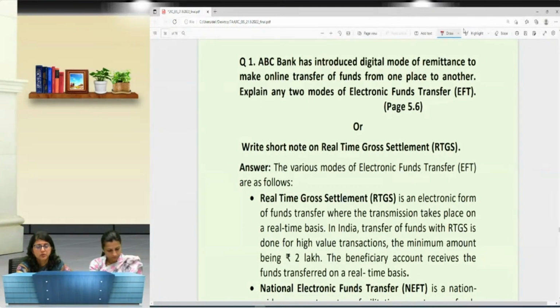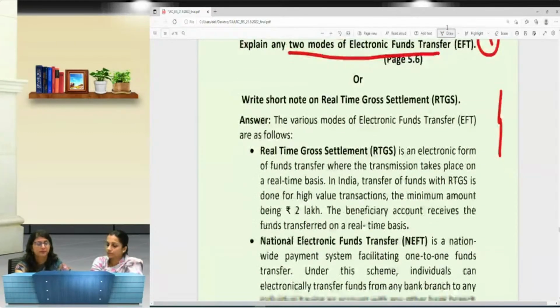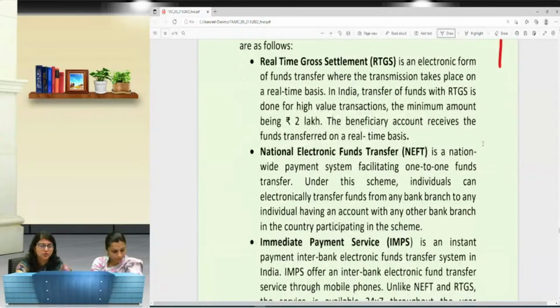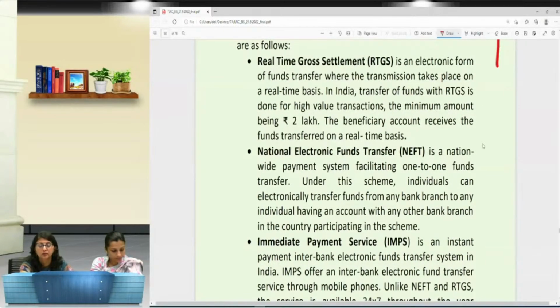Suppose the question asks to explain any two modes of EFT, and the question is of 4 marks. That means I can choose any two modes given here, and I have to explain those points for 2 marks each. Suppose I choose to write about RTGS and NEFT, then the explanation should be sufficient to fetch 2 marks for each of the modes.